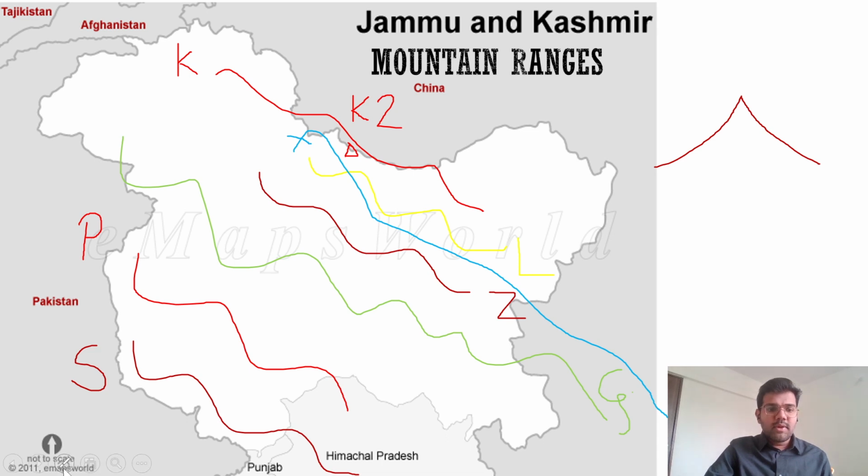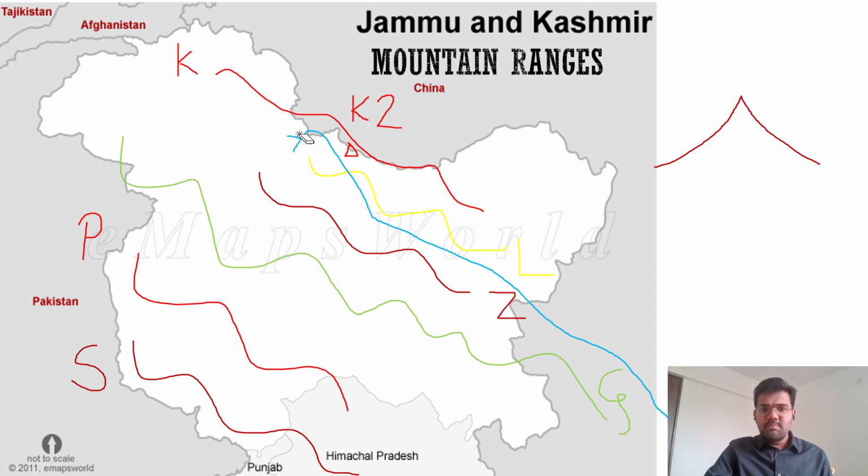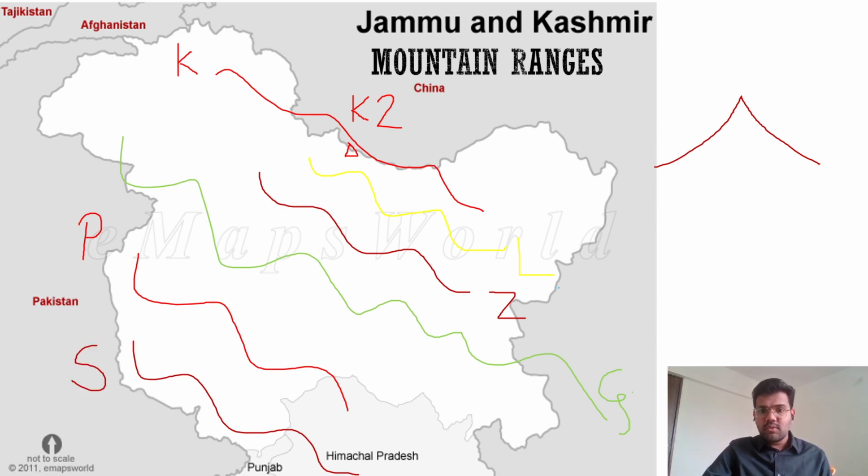It flows between Ladakh. So what question can be asked? They can simply ask: the river Indus flows between which two mountains? And the answer is, the river Indus flows between the mountain ranges of Ladakh and Zanskar. The river takes a sharp U-turn and moves to Pakistan. So between Ladakh and Zanskar, we have this river called Indus.